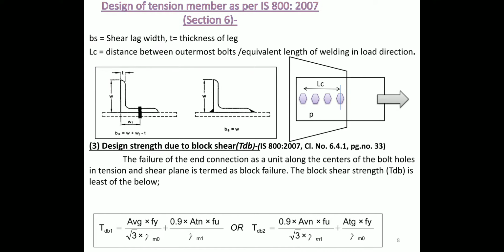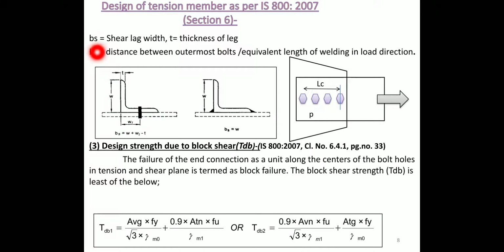First, try to understand what is meant by outstanding leg and connected leg. In the given figure, W1 is the connected leg of the angle section, either an equal angle section or an unequal angle section. This leg is connected by either a bolted connection or a welded connection, so it is known as the connected leg. W is called the outstanding leg, where there should not be any kind of connection made.